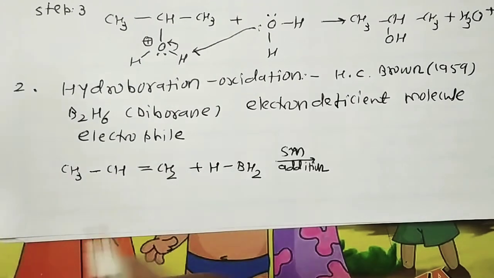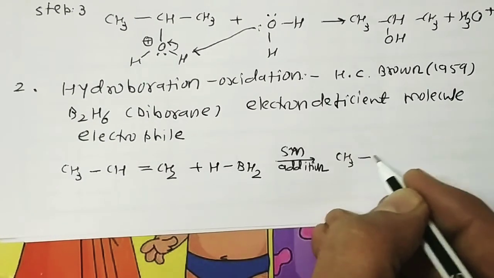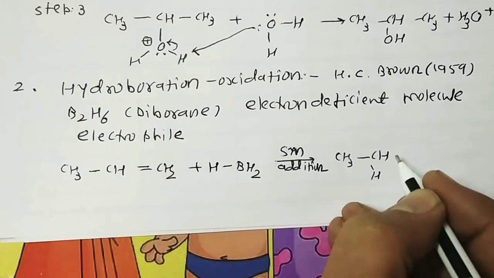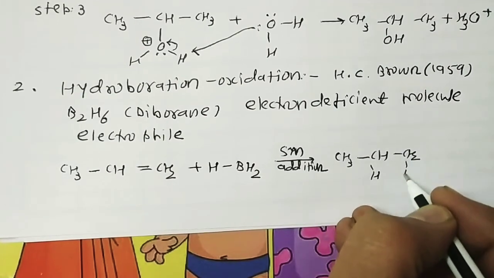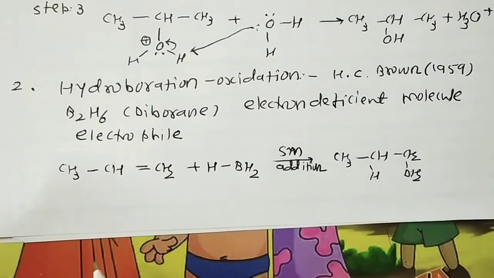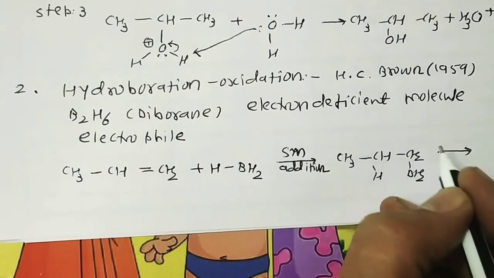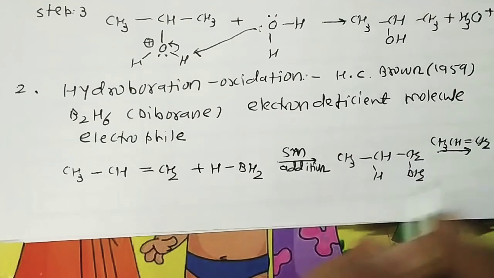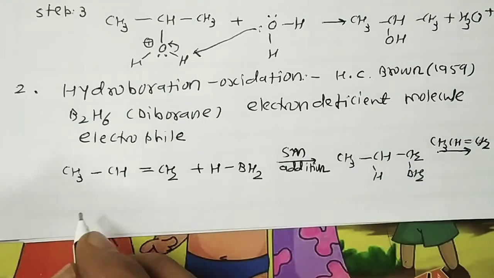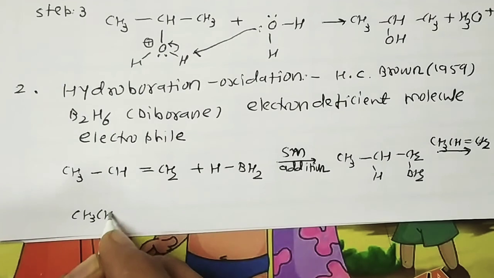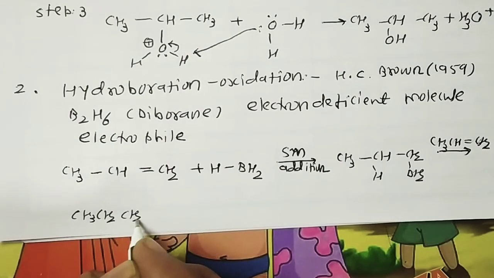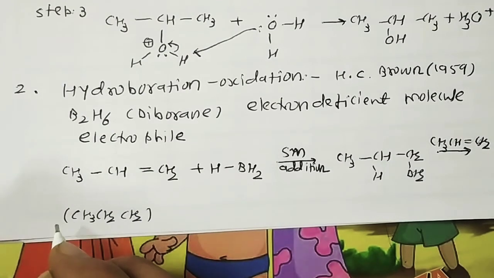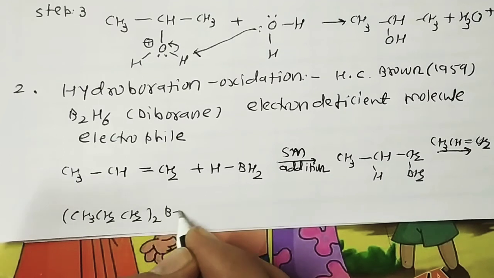In this case we get CH3 CH2 CH2 BH2. A further mole of propene, CH3 CH double bond CH2, is also attached to this boron, and we get CH3 CH2 CH2 twice, BH.